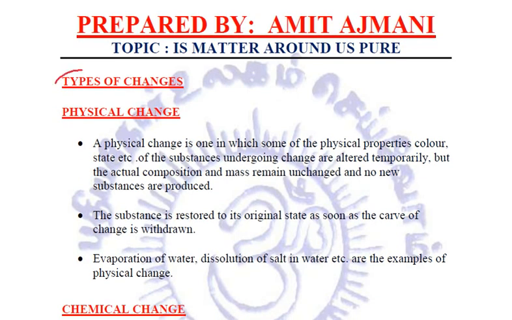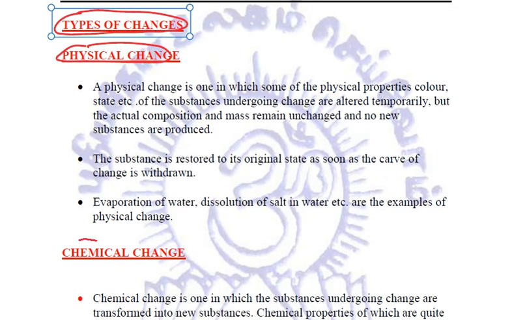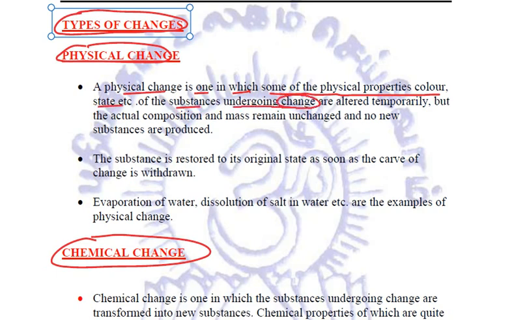Now, the types of changes around us. Two types of changes we see around us. One are the physical changes and another are the chemical changes. What are these? A physical change is one in which some of the physical properties, color, state, etc. of the substance undergoing a particular change are altered temporarily.